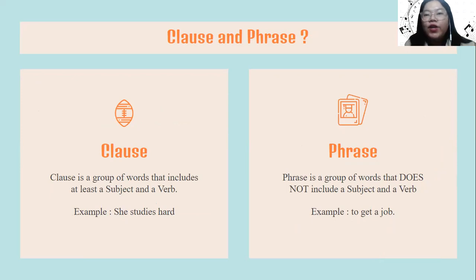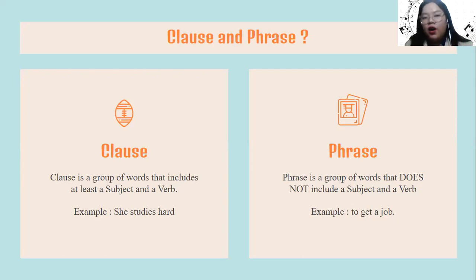You already know the difference between clause and phrase, right? A clause is a group of words that includes at least a subject and a verb. So for example, in the sentence, she studies hard, it has the subject she and also the verb studies. So we call this a clause.